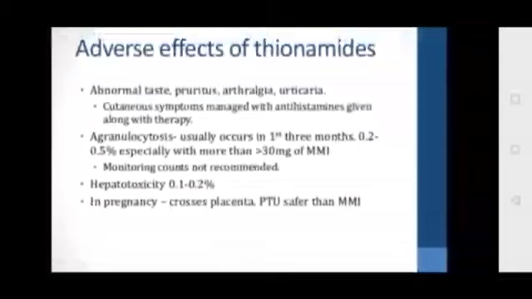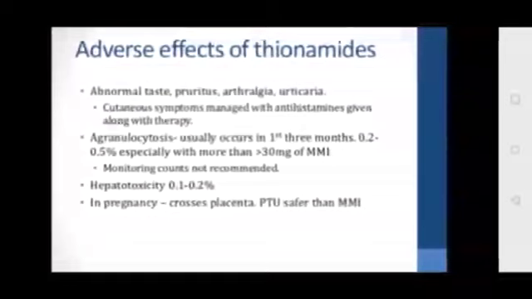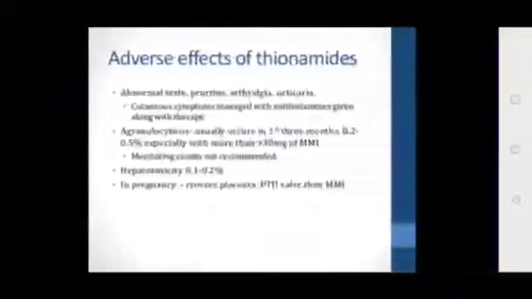Other complications like agranulocytosis can be seen. It usually occurs in the first 3 months. Okay, seen in about 0.2 to 0.5%, especially with more than 30 milligram of methimazole. So monitoring counts are not recommended. Other complications like hepatotoxicity will be there. Okay, in pregnancy it crosses the placenta, so propylthiouracil is safer than methimazole.